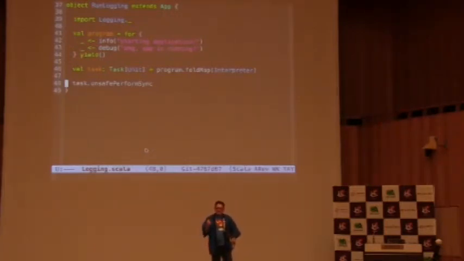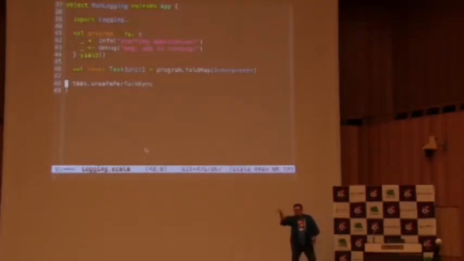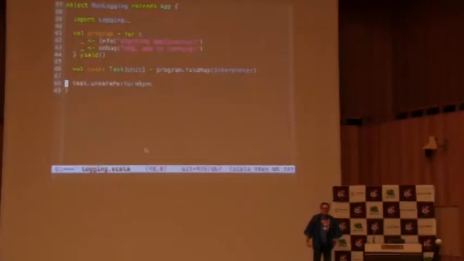Now the question is how to do it, because we have the ability to lift our input-output language to programs. We have the ability to lift logging into programs. But how can we write a program that will be using both? What kind of language is it going to be, right? It has to be some kind of sum of those two languages. Fortunately, there is a way to do it.